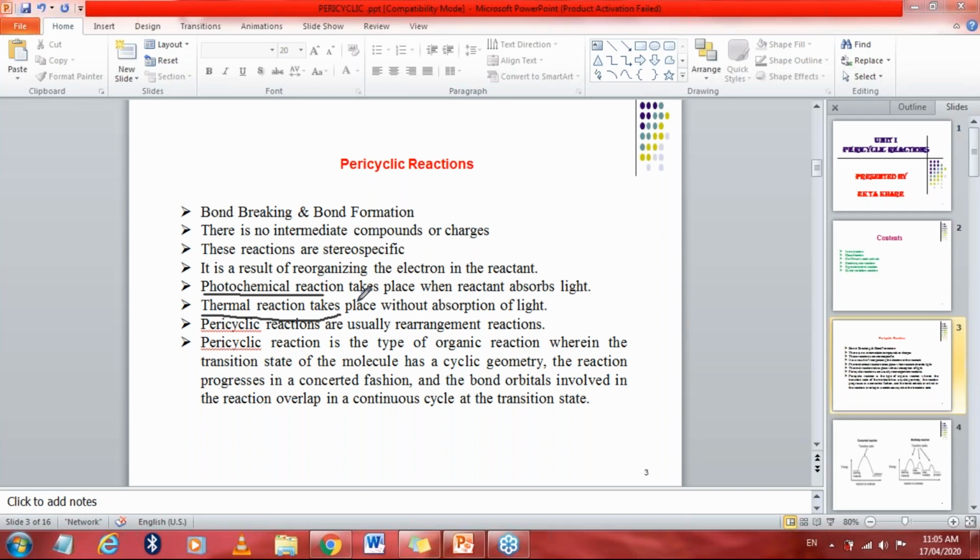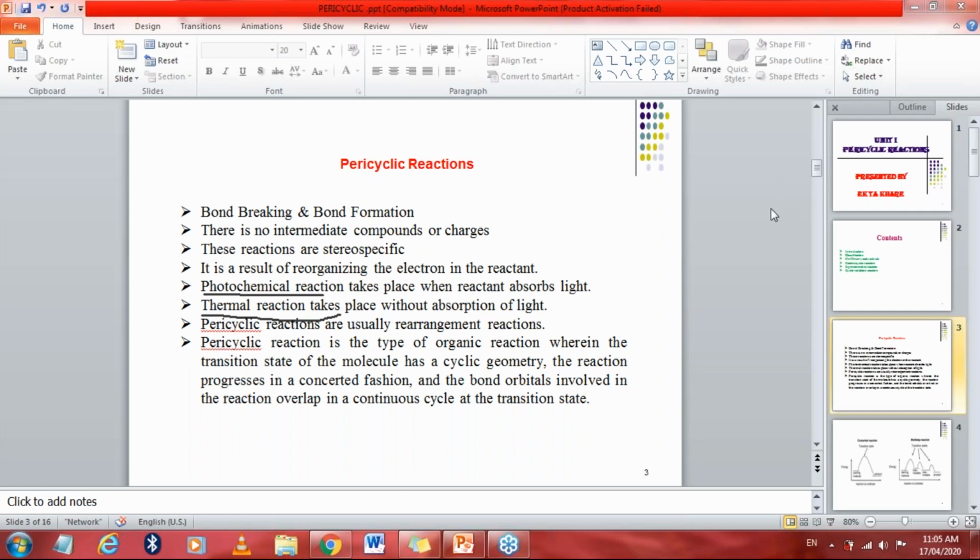So remember that these reactions are stereospecific, the electrons are reorganized in the reactant, there is no intermediate compound, and they are carried out under either photochemical or thermal conditions. And this is the definition.